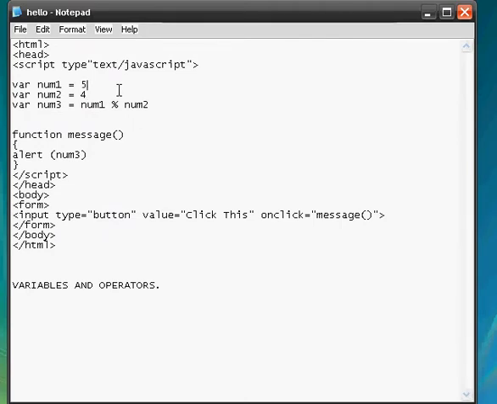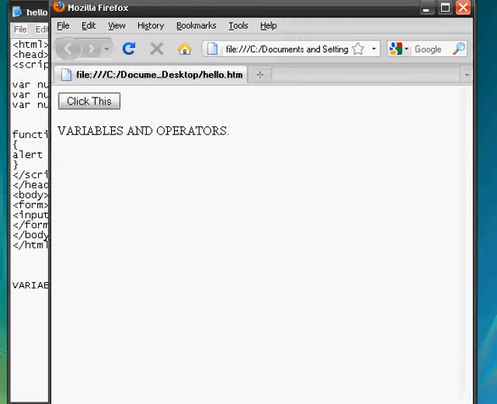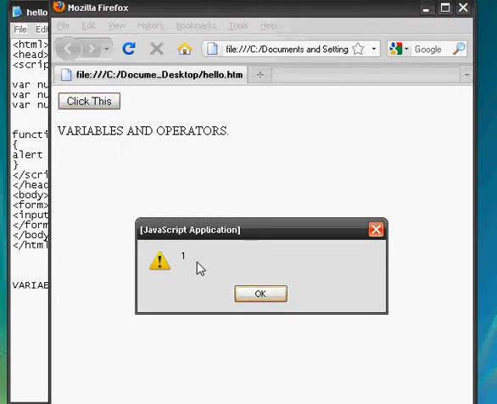Let's make num1 5 and num2 2. Now if we were to divide 5 by 2, it would be 2.5, of course, because that's what it would be. But if you want an exact number, 5 divided by 2 is 2 rounded off. The remaining number is 1, because 4 divided by 2 is 2. 1 from the 5 is the extra number. So let's just save that. Refresh page, click this. It displays 1 because that's the remainder.